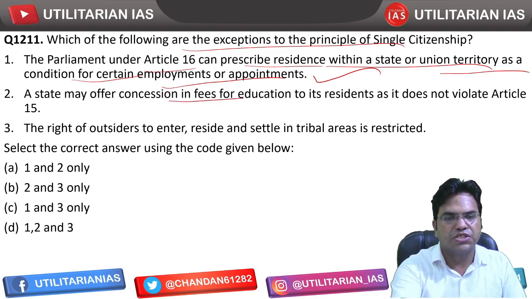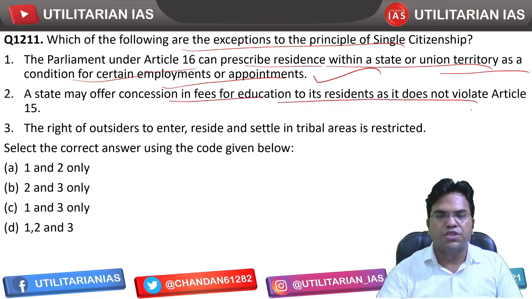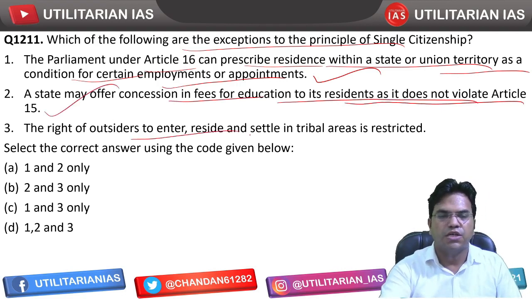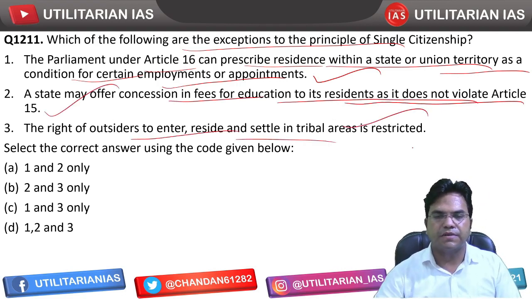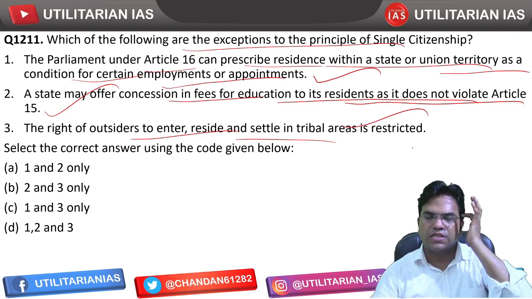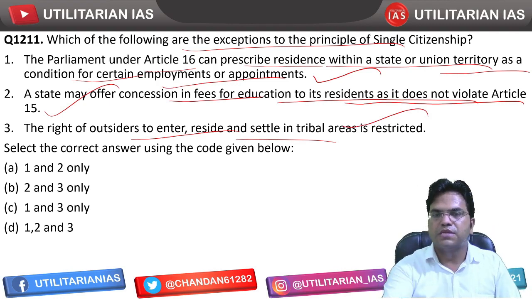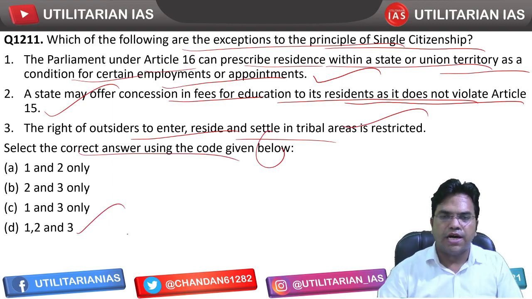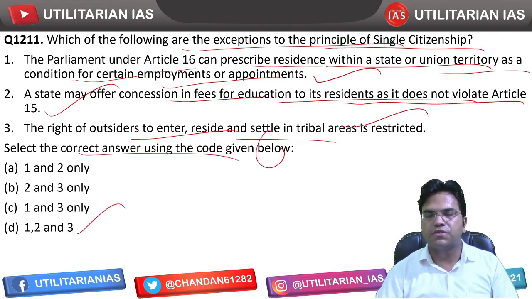A state may offer concession in fee for the education to its resident as it does not violate, so that's correct. The right of outsider to enter, ये सब fundamental आपके rights के part है, and this goes against, or this is actually exception to the principles of citizenship. तो correct statement पूछा है, so all three are actually exceptions to the principles of citizenship.